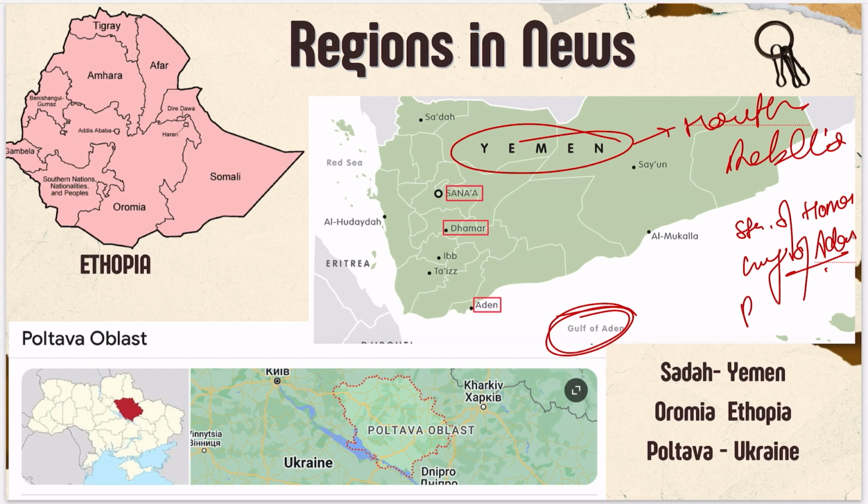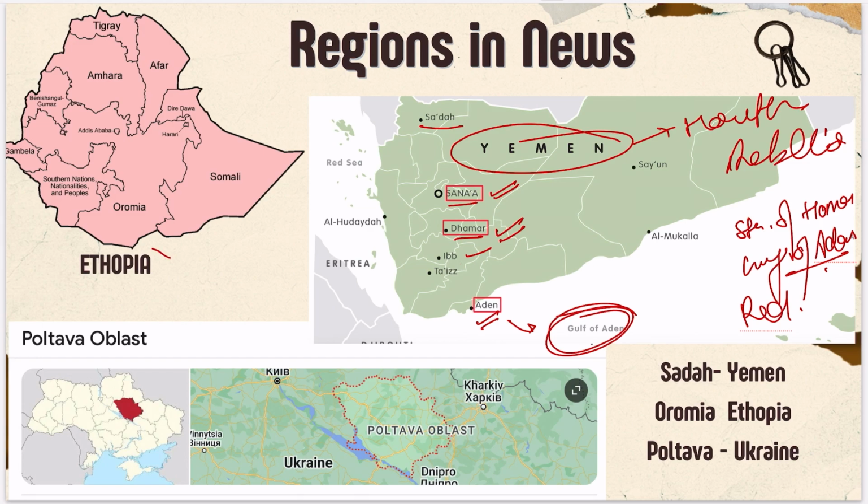okay. Red Sea, what are the countries which are surrounding the Red Sea? So if you see the regions and the cities which are in news, it includes Sana'a and Dhamar. So these are important cities which you have to remember. And one is Aden, because it is the Gulf of Aden, so it is in Yemen, right? And Sada is an important city. Then this is Sana'a, and this is Dhamar, this is Ibb. So all these cities are very important, right?